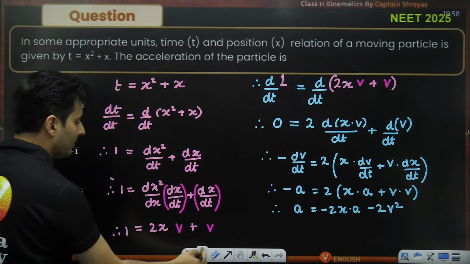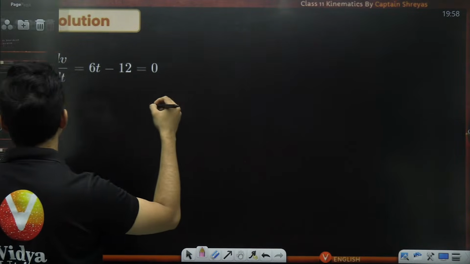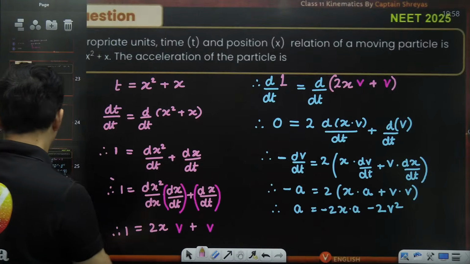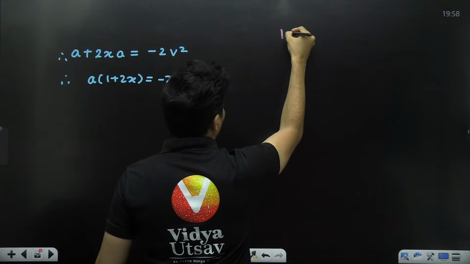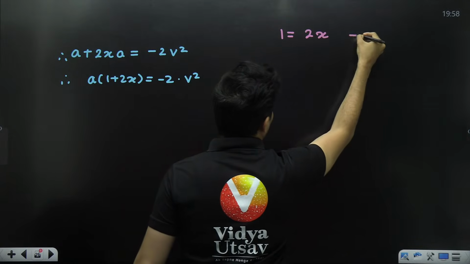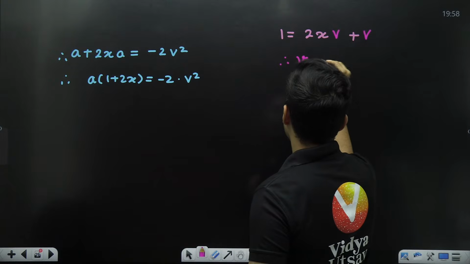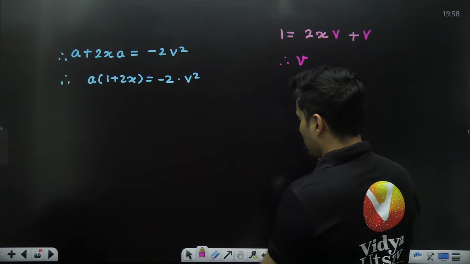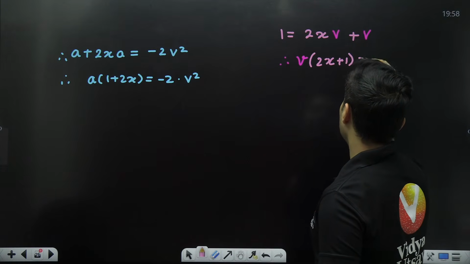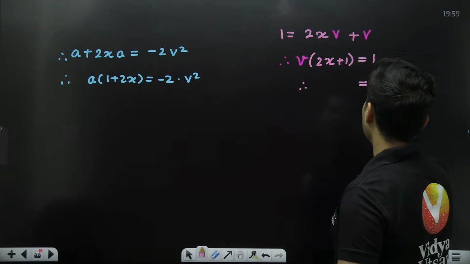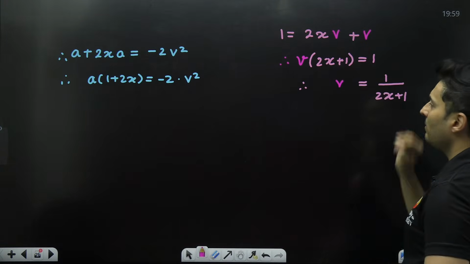But if you look at this particular equation which we had written down over here, where did it go? 1 is equal to 2xv plus v. If you look at this equation, from this, if velocity is taken out as common, it will be 2x plus 1 is 1. Therefore, velocity is 1 divided by 2x plus 1.